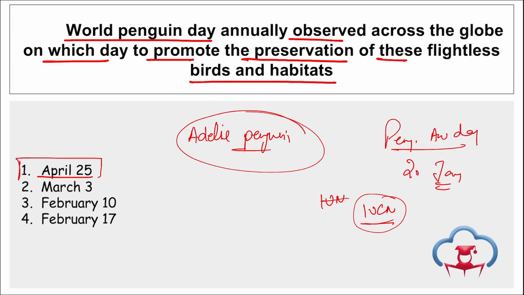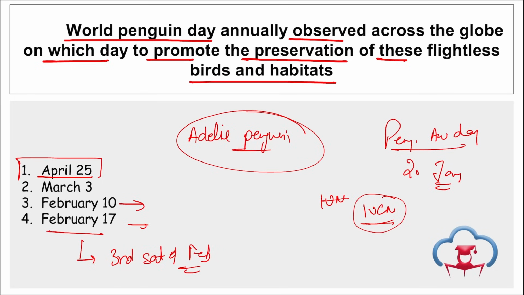Then on 3rd of March, we observe UN World Wildlife Day. Right, it was first proposed by Thailand, and it marks the anniversary of the adoption in 1973. Then on 10th of Feb, we observe the first ever UN International Day of the Arabian Leopard. Correct. And then on 17th of Feb, we observe World Pangolin Day. Generally it is observed on the 3rd Saturday of the month of Feb. Correct.